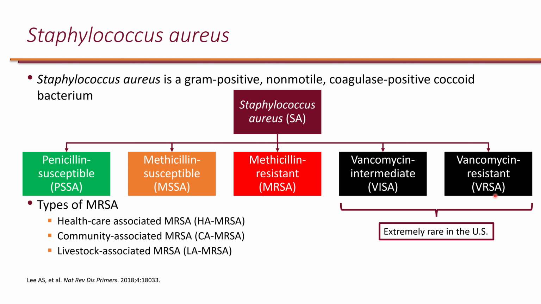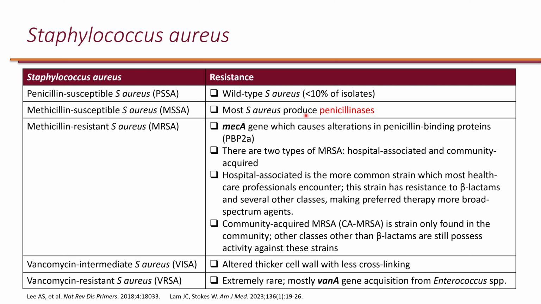Staphylococcus aureus becomes MSSA due to production of penicillinases that break down penicillin. However, when Staphylococcus aureus has the gene MEC-A, which causes alteration in penicillin binding protein, specifically penicillin binding protein 2A, it essentially becomes resistant to most beta-lactams, namely oxacillin, nafcillin, and pretty much most of the beta-lactams that do not have activity against MRSA.